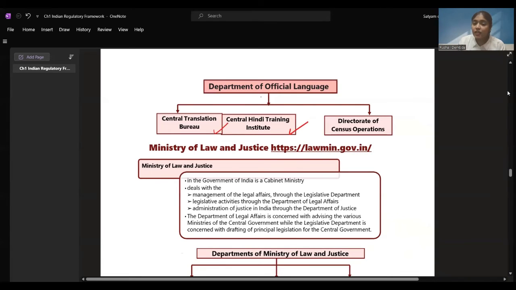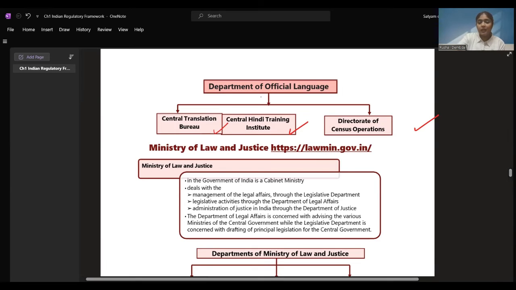And Directorate of Census Operation, the counting and the population census operation, etc. is also done over here. How many languages are there and what is the number of population speaking those languages, all these things are taken care of by the Director of Census Operation. I hope we are clear till here.